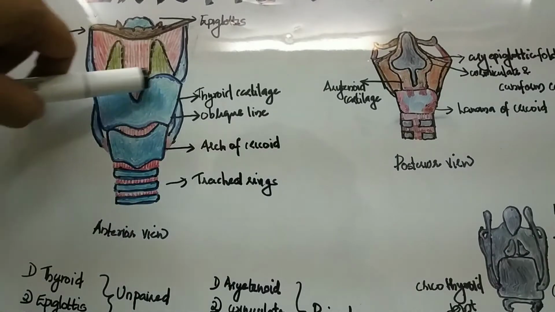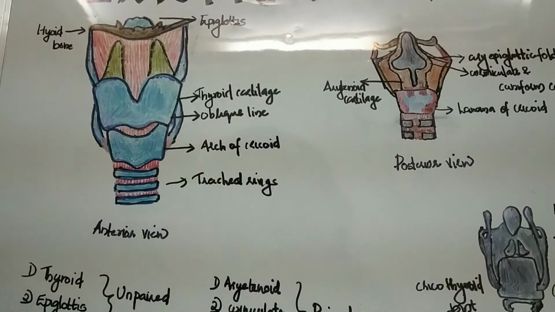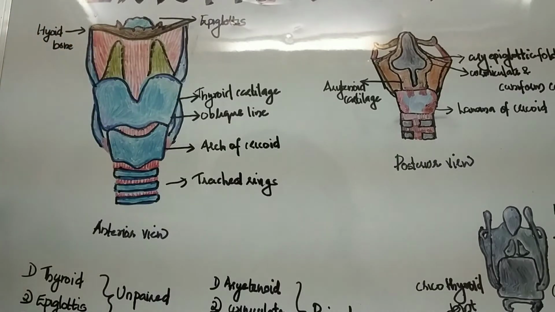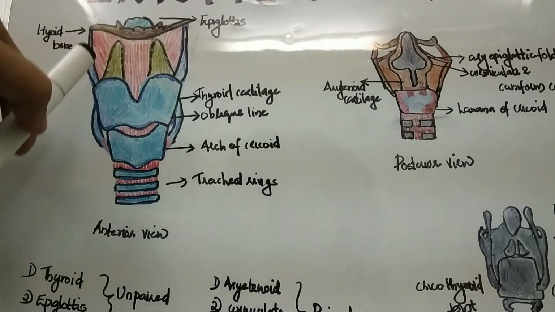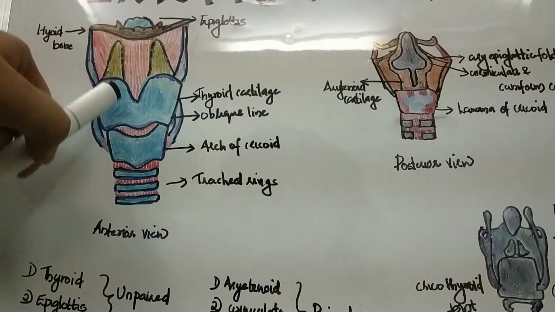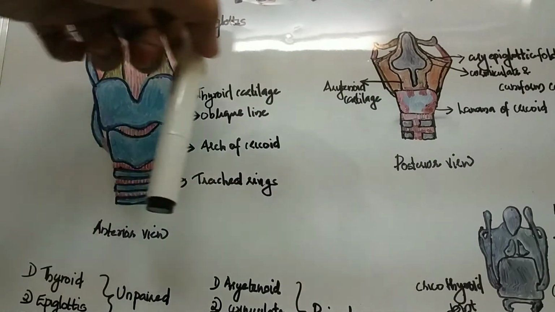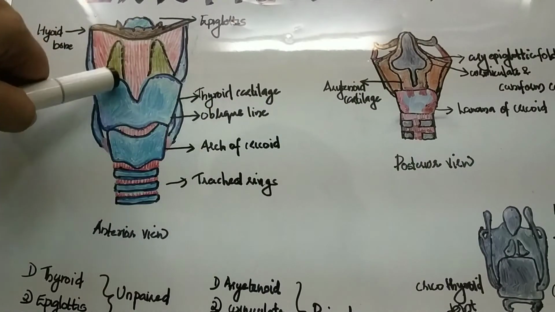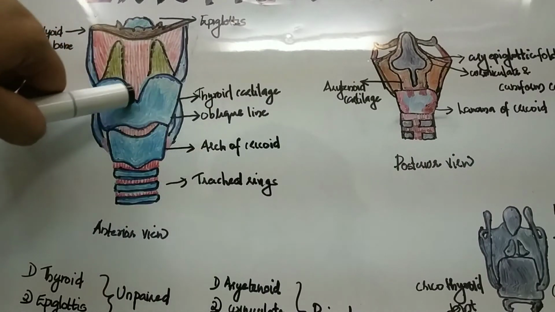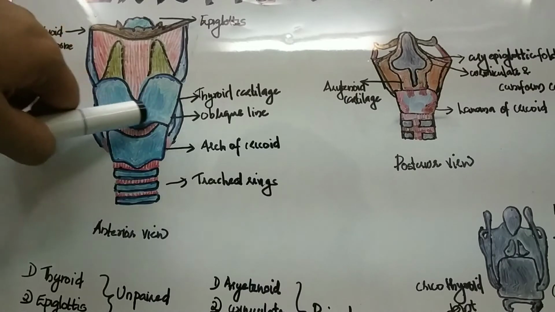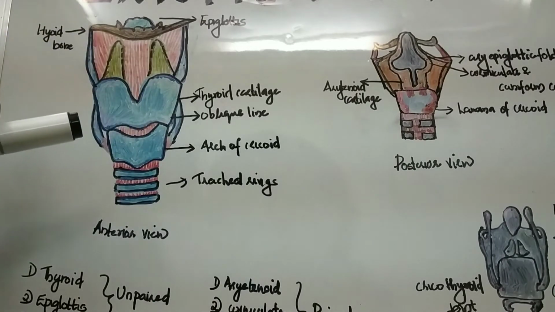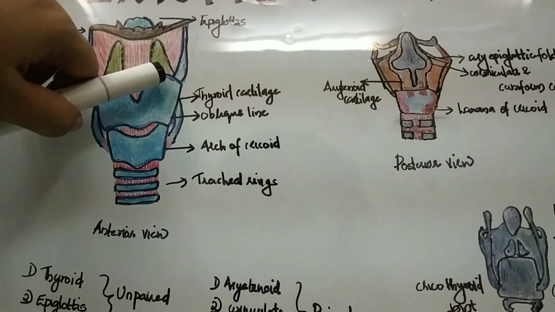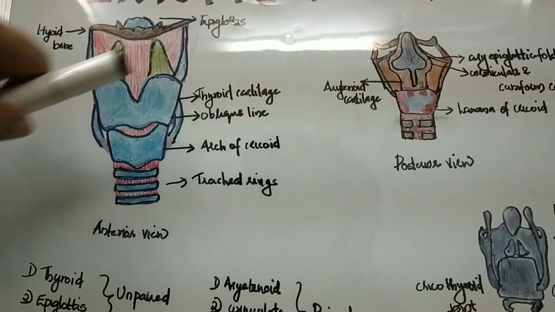First, the thyroid cartilage. It has two laminae, the right and left lamina. Posteriorly these two laminae are far apart, and anteriorly the lower end fuses to form a prominence called the laryngeal prominence. The upper border is separated by a notch.